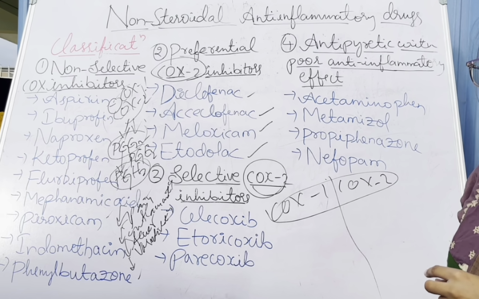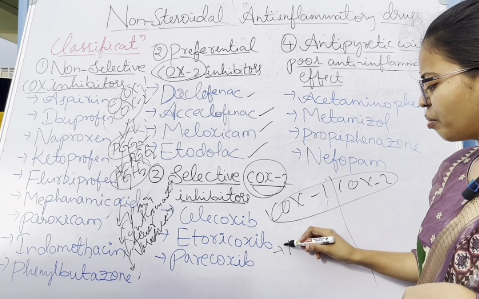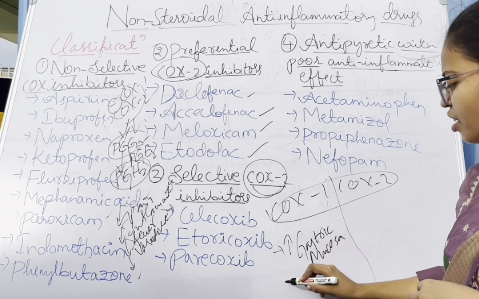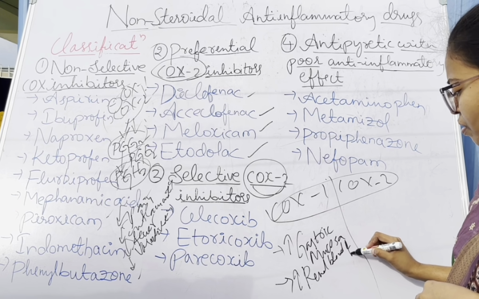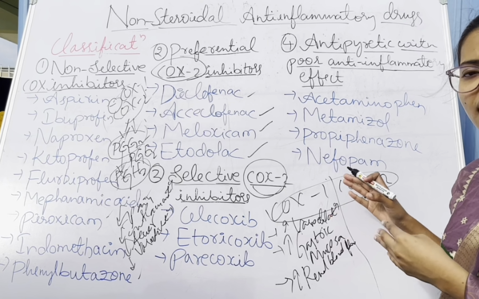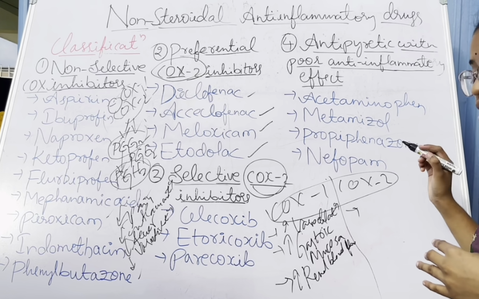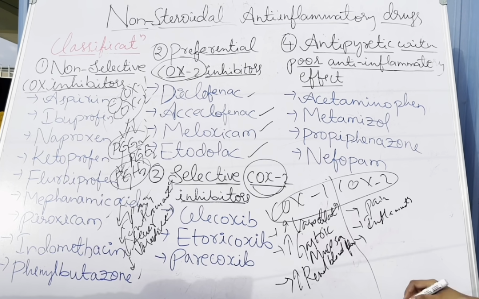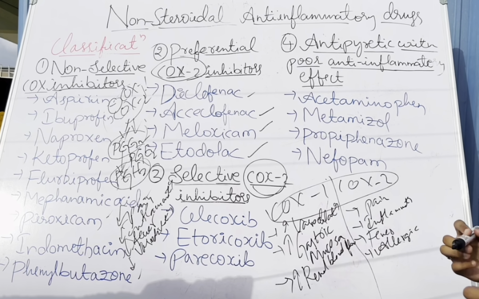COX-1 is responsible for the protection of gastric mucosa, and it also increases renal blood flow and vasodilation. And COX-2 produces pain, inflammation, fever, and allergic reactions. All of these are produced by COX-2.